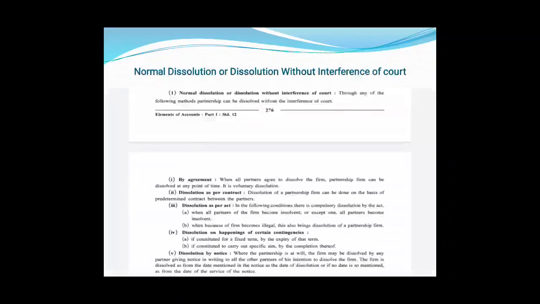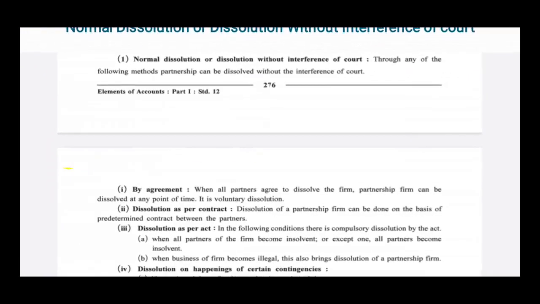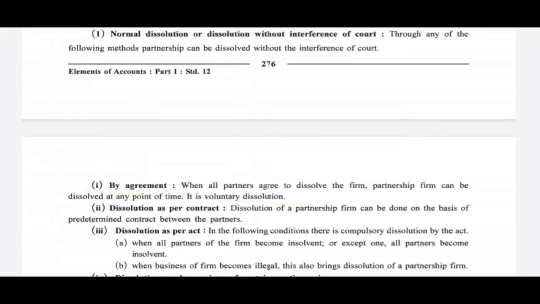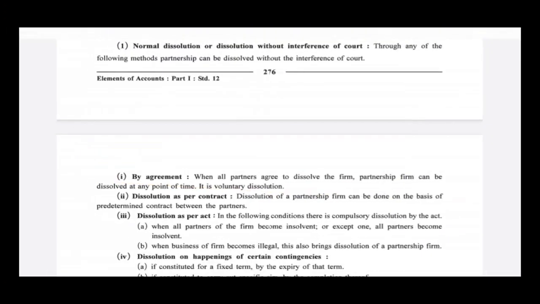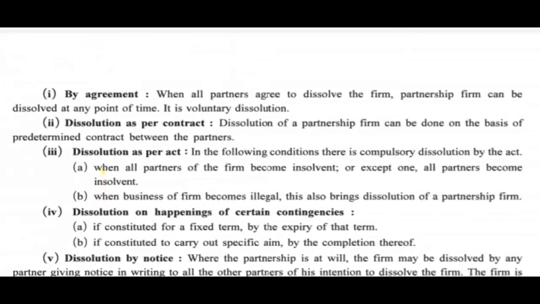Let us take the first one, normal dissolution or dissolution without interference of court. Through any of the following methods, partnership can be dissolved without interference of court. The first one is by agreement. When all partners agree to dissolve the firm, the partnership firm can be dissolved at any point of time.